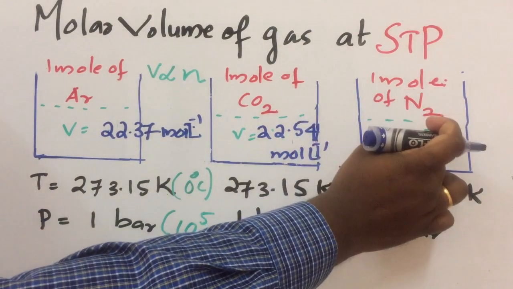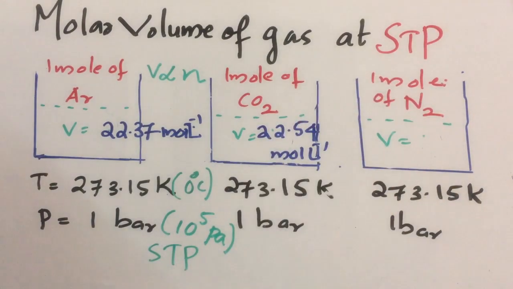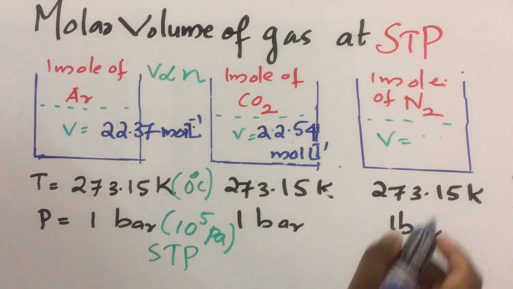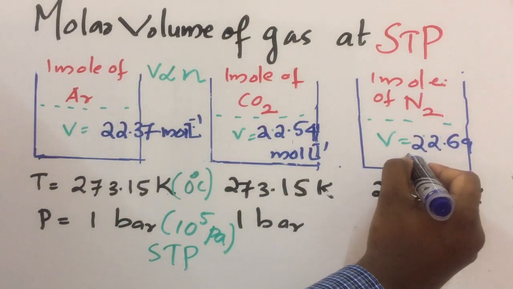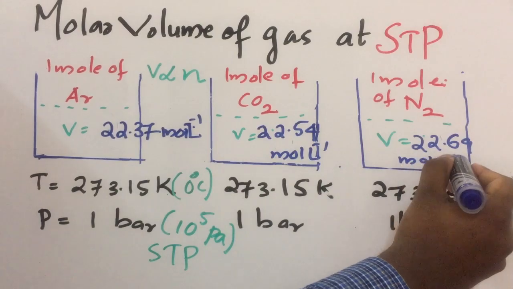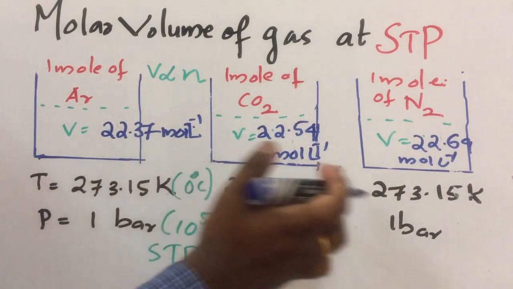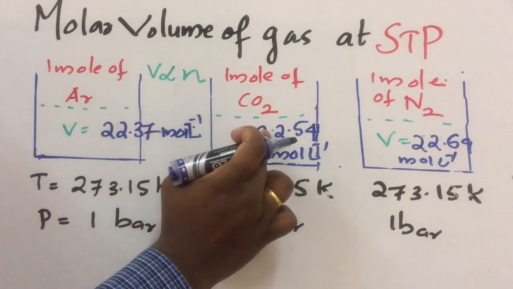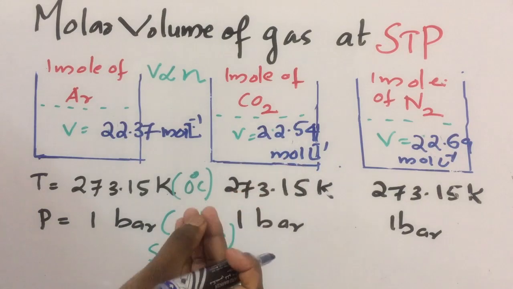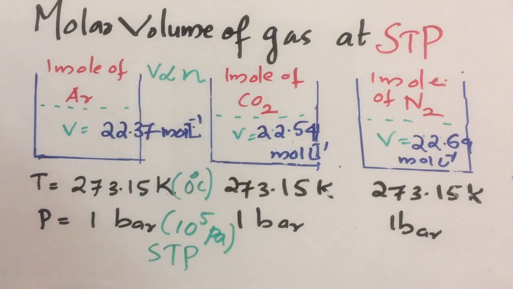In the case of dinitrogen, volume of 1 mole of gas at STP is equal to 22.69 liters per mole. So let's check the values. Is there any big difference? No. Volume of all the gases is almost equal, only a small fraction of difference.